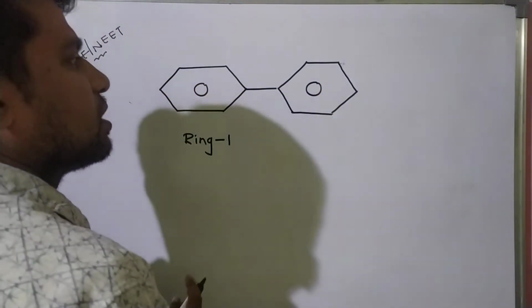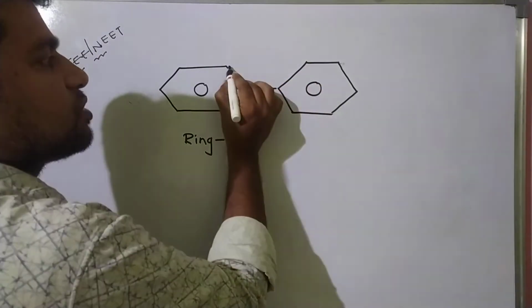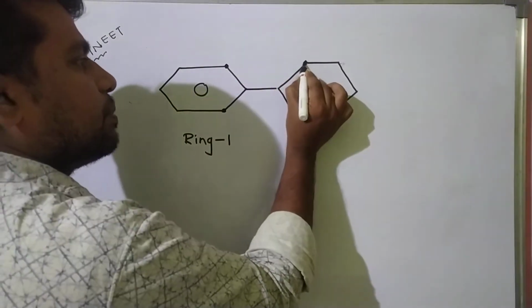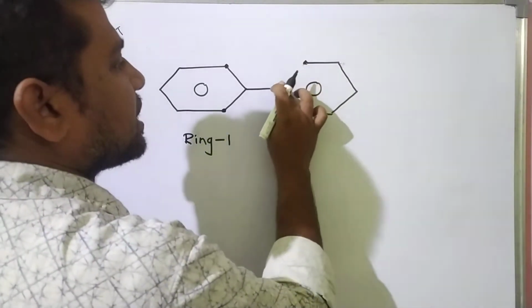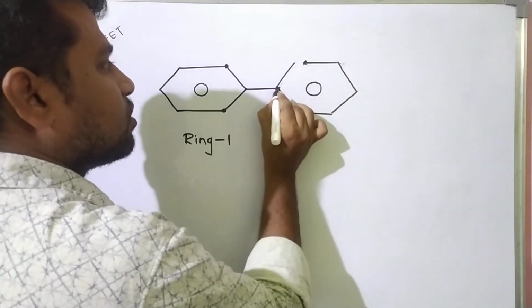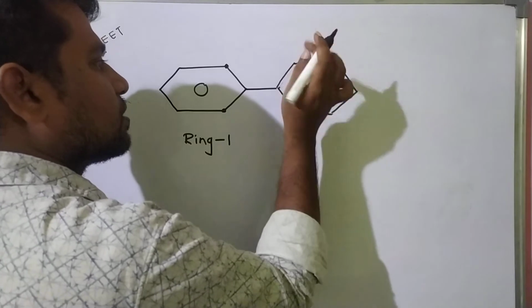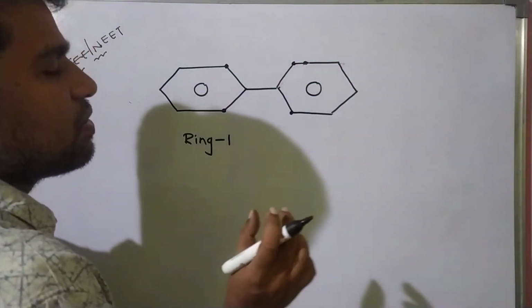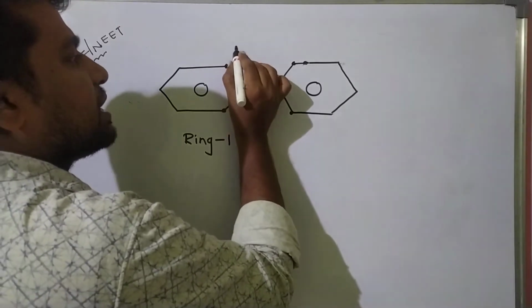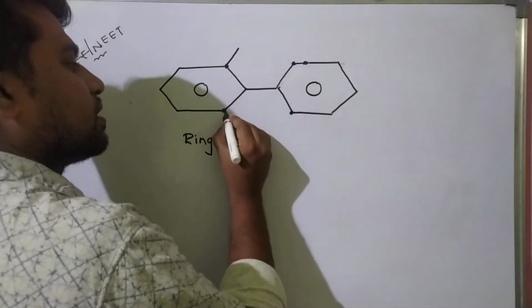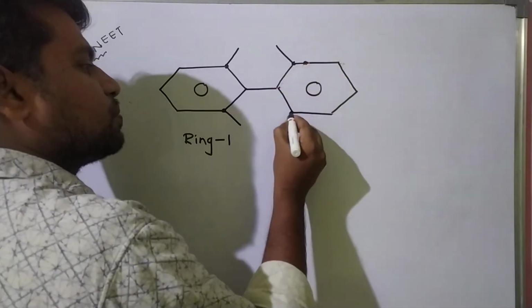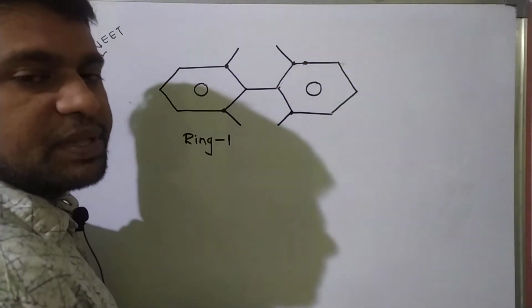See, students, if all these 4 ortho positions are empty, means only hydrogen atoms are present, the structure is planar. Now we will introduce bulky groups like NO2 groups or SO3H groups or bromine, chlorine, methyl, ethyl.